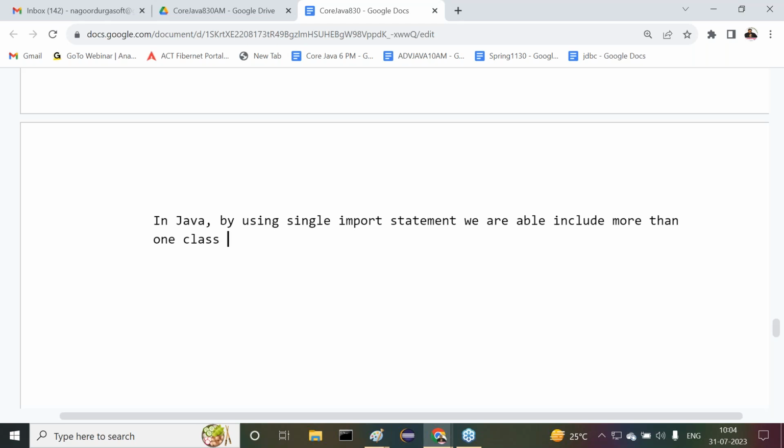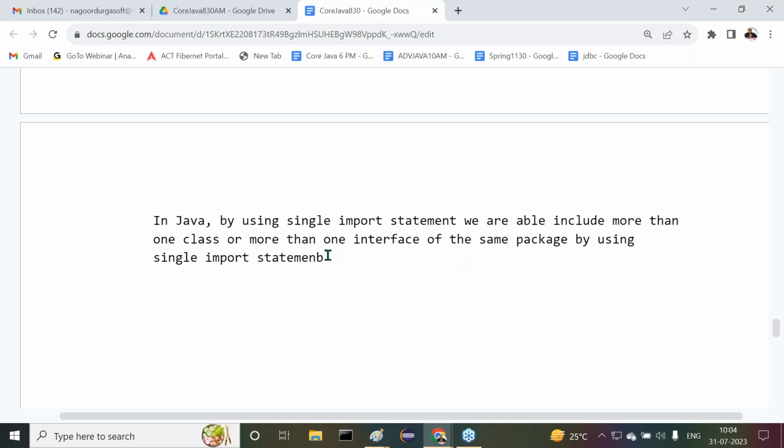By using a single import statement in Java, we are able to include more than one class or more than one interface of the same package.